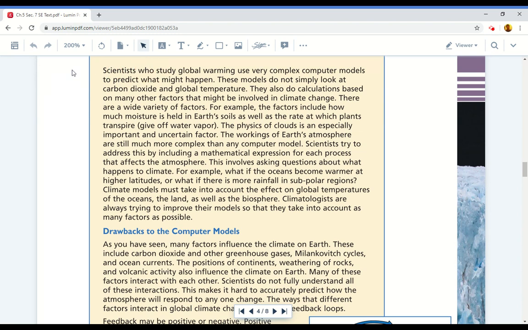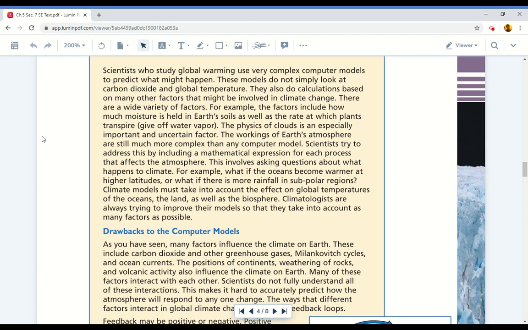Scientists who study global warming use very complex computer models to predict what might happen. These models do not simply look at carbon dioxide and global temperature. They also do calculations based on many other factors that might be involved in climate change. There are a wide variety of factors. For example, the factors include how much moisture is held in Earth's soils, as well as the rate at which plants transpire or give off water vapor.